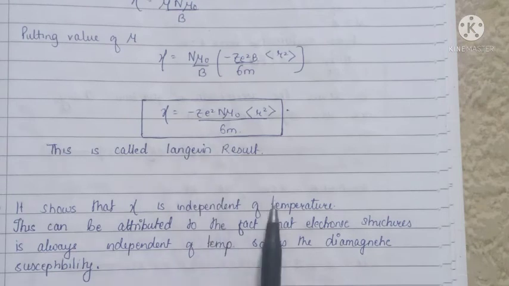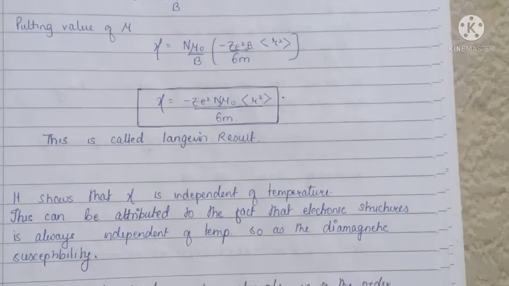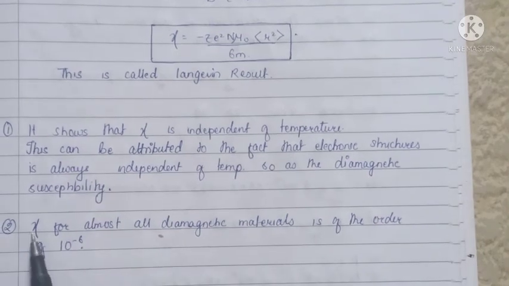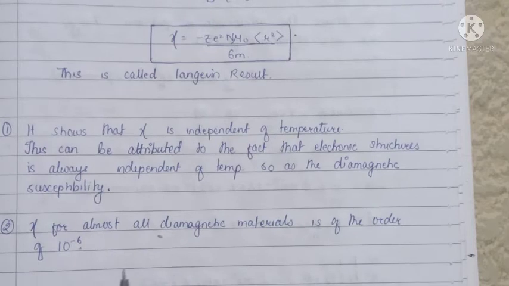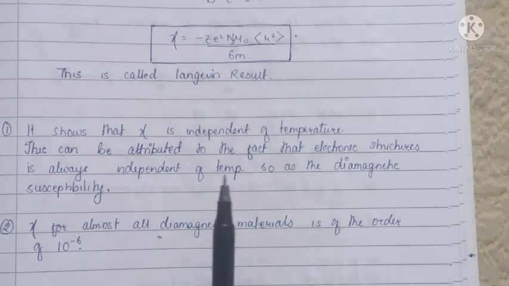This can be attributed to the fact that electronic structure is always independent of temperature. Susceptibility for almost all diamagnetic materials is of the order of 10 to the power minus 6. So this is called the Langevin classical theory for diamagnetic materials.